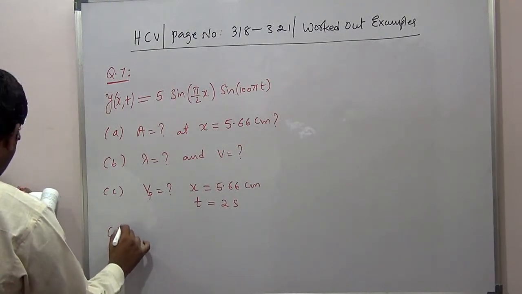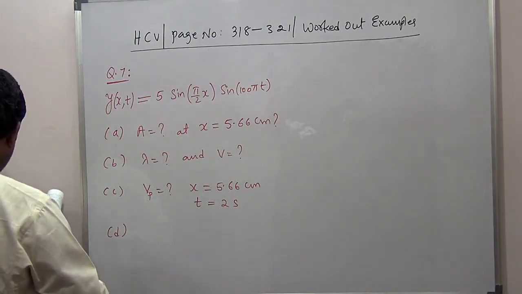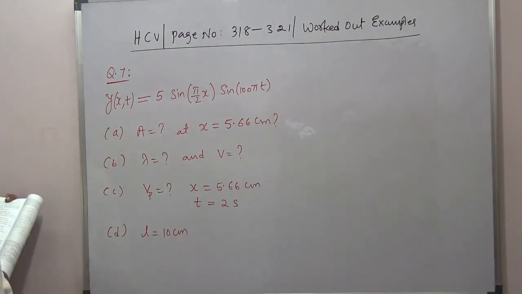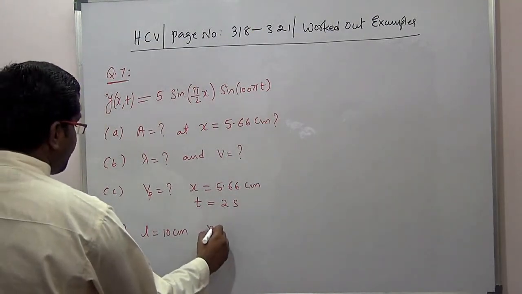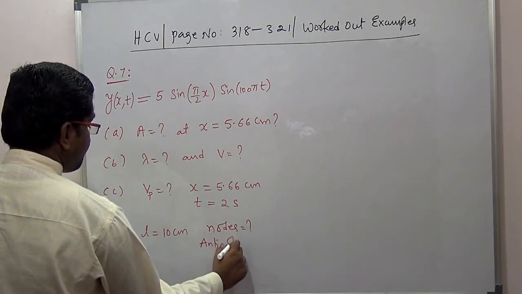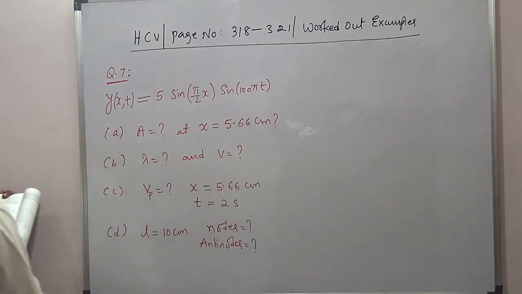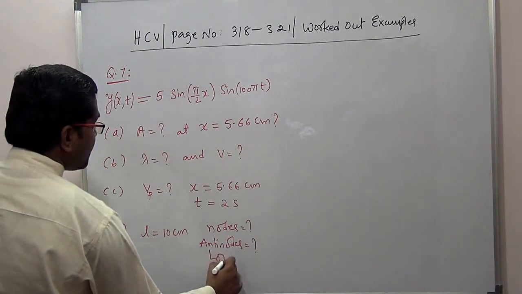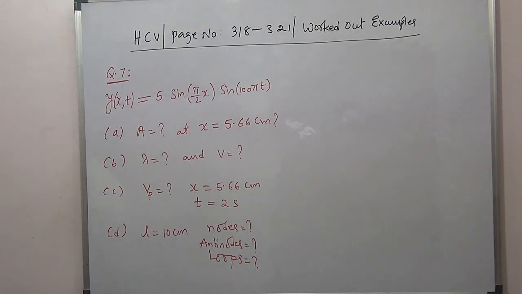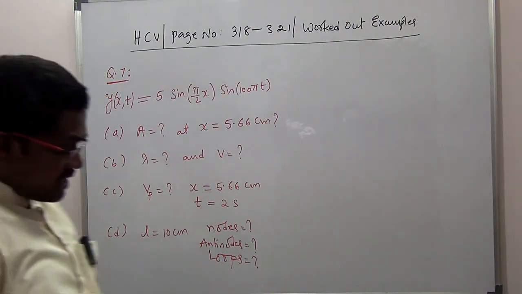Last one, D, they are asking if the length of the string is 10 centimeters, then locate the nodes and antinodes, where the nodes are located and where the antinodes are located, and how many loops are present. So this is what actually they are asking in this problem. Okay, so they are asking how many loops are also formed. It is easily calculated, nothing difficult in this problem.